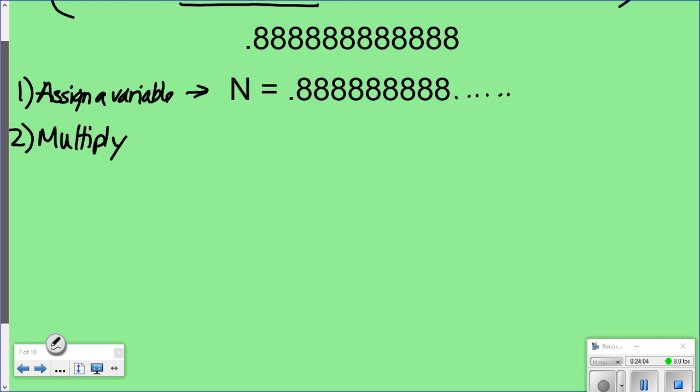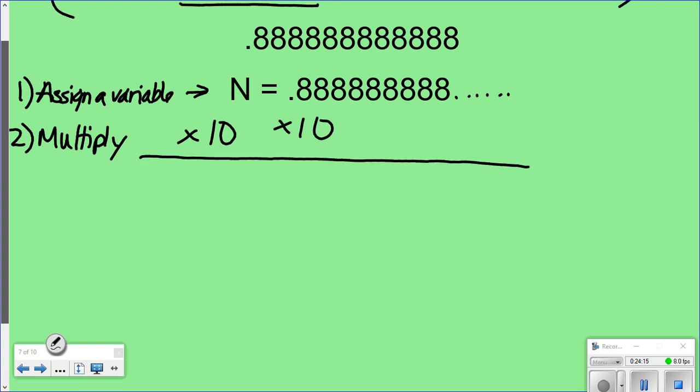And don't ask me why it works like this. I don't know. We're going to take and multiply by 10 on both sides of the variable. Okay, both sides of the equal sign. Like, so did you do this part on your paper? Okay, so since you have 1 digit repeating, you're going to multiply by 10 on this side and 10 on this side.